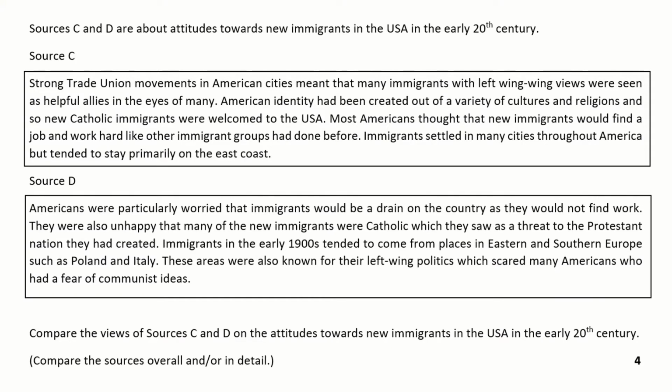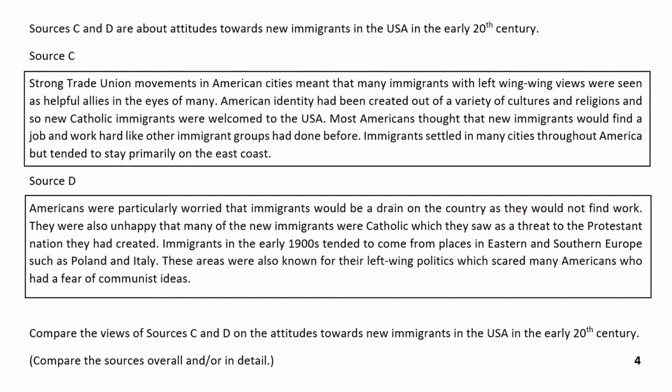So this is a question that is taken from, I think, the 2018 paper, and it's about the attitudes towards new immigrants in the USA in the early 20th century. Source C says, strong trade union movements in American cities meant that many Americans with left-wing views were seen as helpful allies in the eyes of many. American identity had been created out of a variety of cultures and religions, and so new Catholic immigrants were welcome to the USA. Most Americans thought that new immigrants would find a job and work hard like other immigrant groups had done before. Immigrants settled in many cities throughout America but tended to stay primarily on the East Coast.